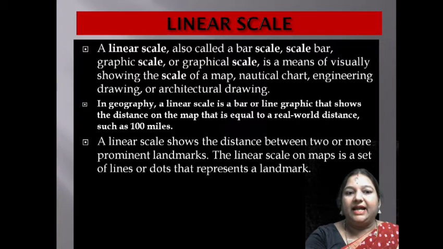Or we can say that in geography, a linear scale is a bar or line graphic that shows the distance on the map that is equal to a real world distance such as 100 miles. Or we can say that a linear scale shows the distance between two or more prominent landmarks. The linear scale on the map is a set of lines or dotted lines that represent a landmark.